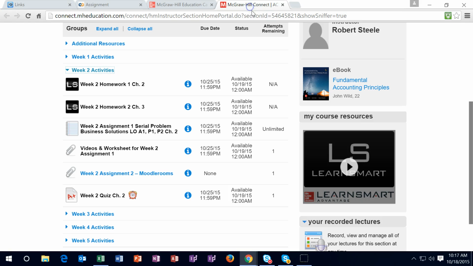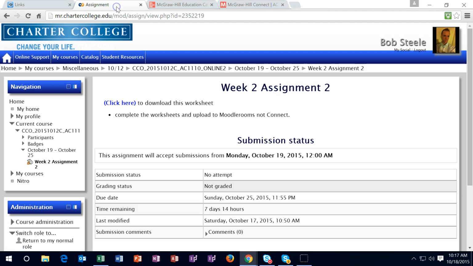Now, you also have the worksheet here. The reason I give it here is because people often miss this assignment because it's in Moodle Rooms. This is Connect, this is Moodle Rooms. So you can download the worksheet here, but you don't want to upload it back into Connect. You want to upload it to Moodle Rooms. If you uploaded it here last time in week 1, then go ahead and just pick it up and upload it to the week 1 Moodle Rooms in here.